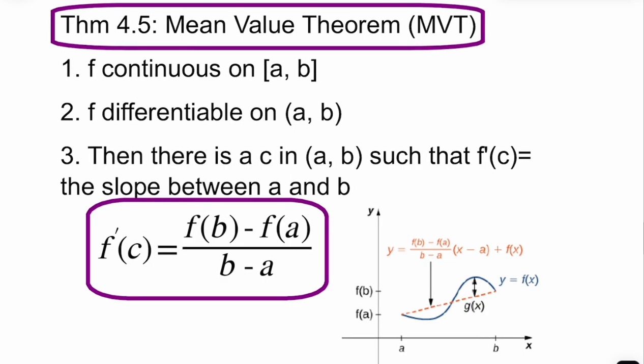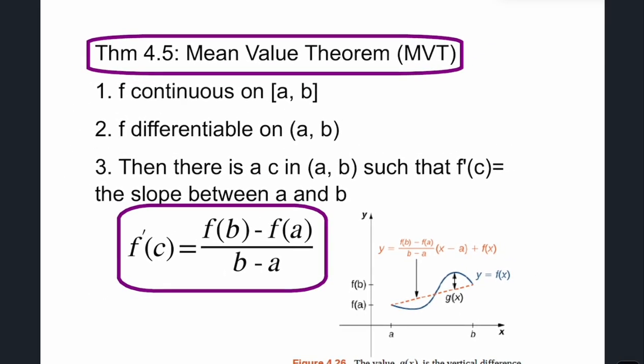Now, the mean value theorem is a result of Rolle's. It is actually more powerful, and it is the one that is used a little more often than Rolle's theorem. You'll notice the first 2 things are the same. It's got to be continuous on a closed interval, but differentiable on the open interval. And here it says that there is some c in the open interval where the first derivative is the slope between the 2 ends.